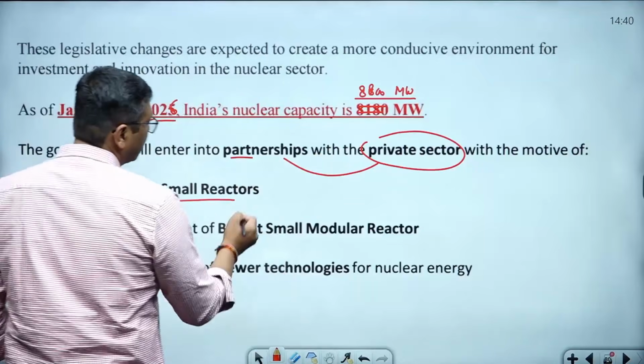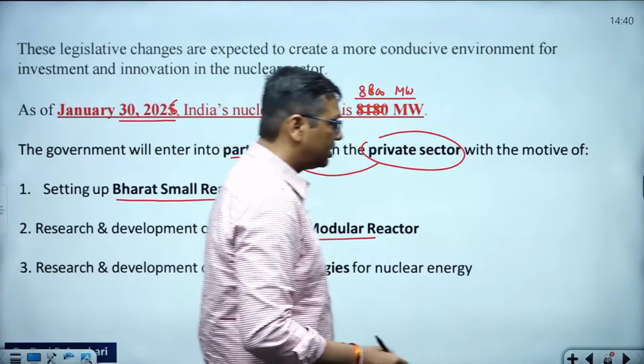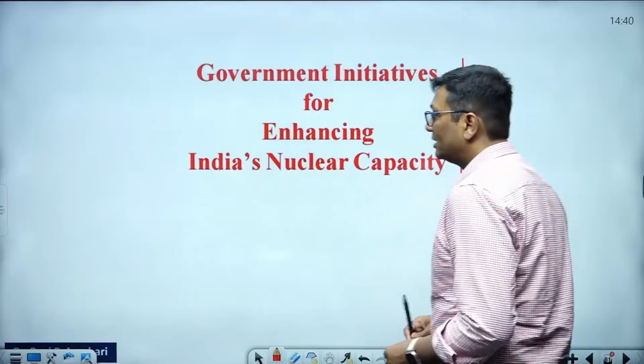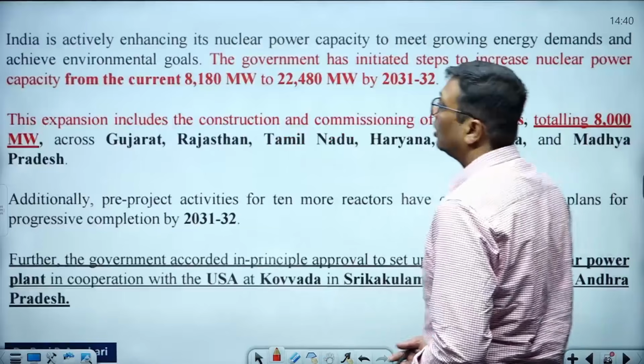The Bharat small modular reactors, they will all develop the infrastructure and this kind of reactors. This is a government initiative for enhancement of India's nuclear capacity. I hope you people know very well how much India is growing.